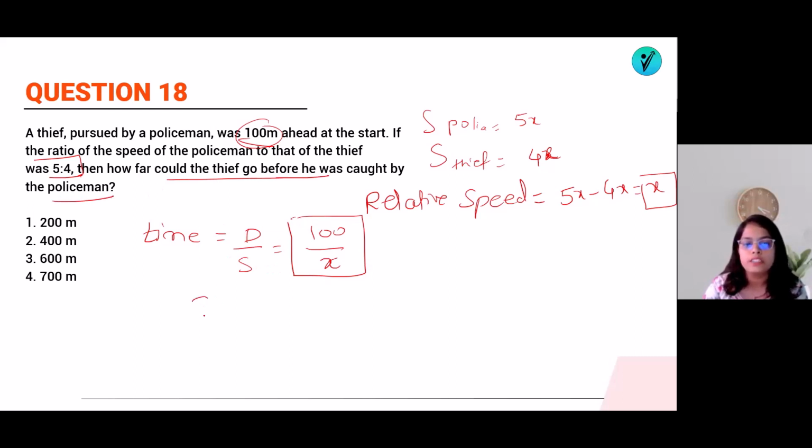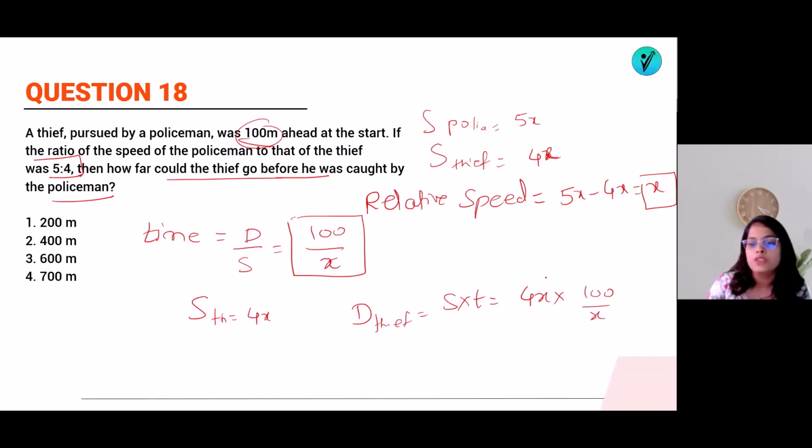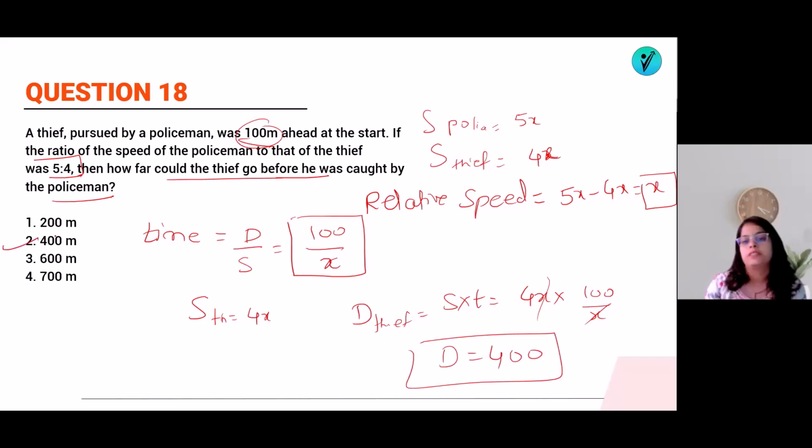So as we know, the speed of the thief is equal to 4x and the time for the thief is 100 by x. So what will be the distance covered by the thief? Distance will be speed into time. That means 4x into 100 by x. So x will get cancelled. So the distance covered by the thief will be equal to 400 meters. That's okay. The question was logical but easy.